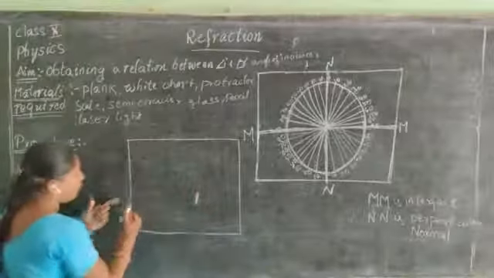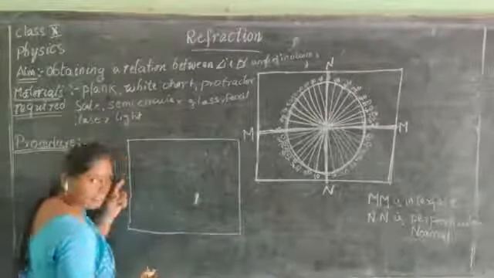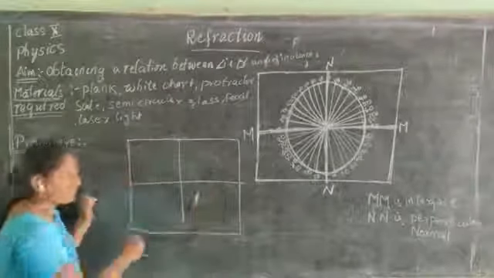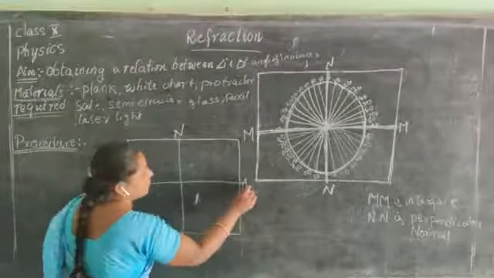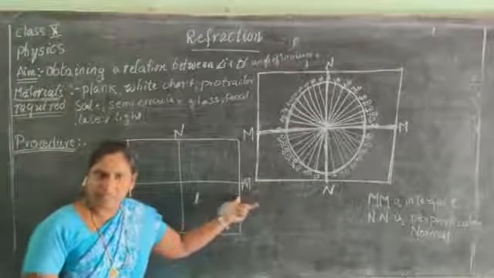So first, you take a wooden plank and paste some white paper on it. Draw two perpendiculars, NN and MM. NN is a perpendicular, and MM is an interface line.